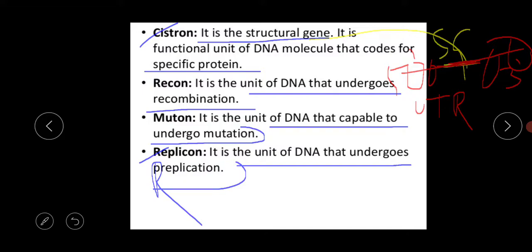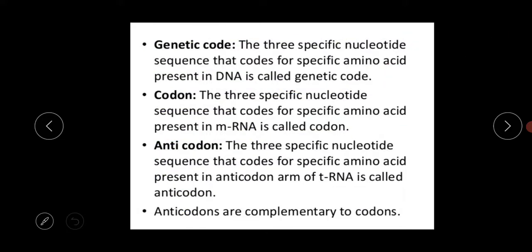So one DNA has these 4 parts: the cistron, the recon, the muton and the replicon. Cistron means the structural gene portion, which codes for a specific protein. Recon is the unit of DNA which undergoes the recombination process. Muton is the unit of DNA which is capable of undergoing mutation. And the last is the replicon, the unit of DNA that undergoes the replication process.